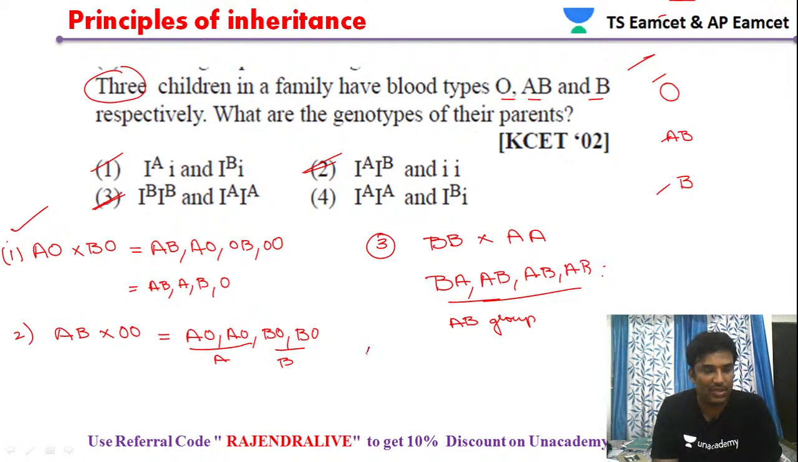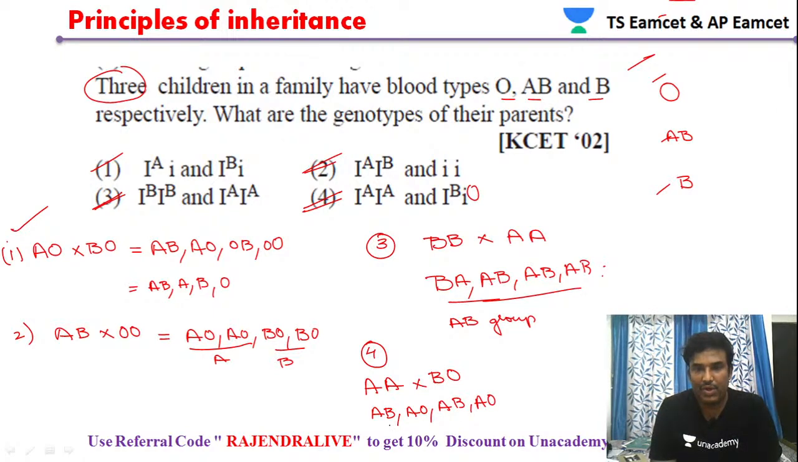Now let's see the fourth condition. The fourth one is AA into BO. Then what are the combinations? AB, AO, again AB, AO. So in the fourth condition we are getting AB blood group and also A blood group.